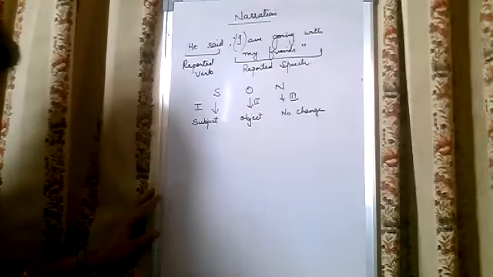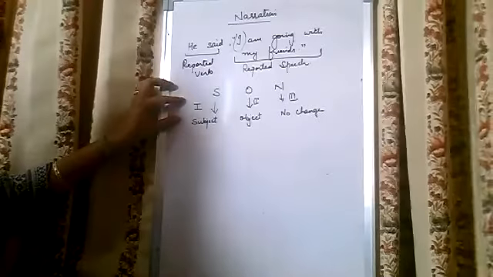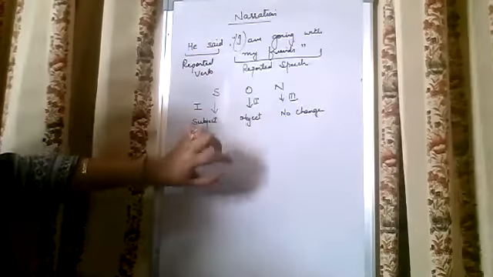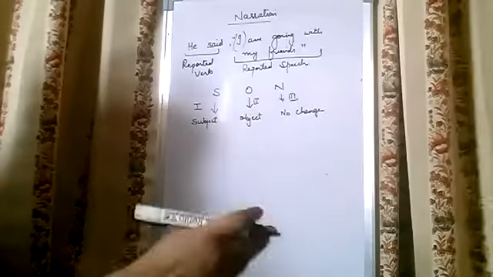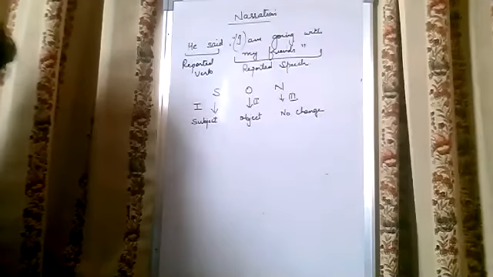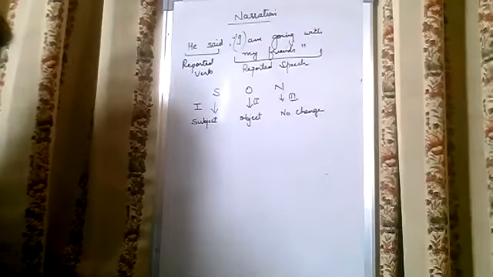The first person, I and we, changes according to the subject. The second person, you, changes according to the object. And in the third person, he, she, it, etc., there is no change in these. So this is the SON rule.